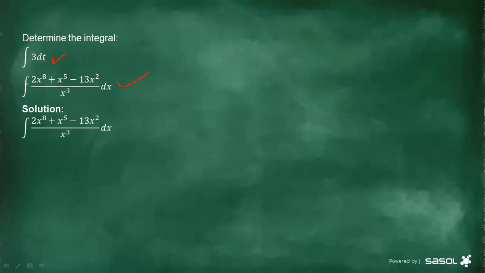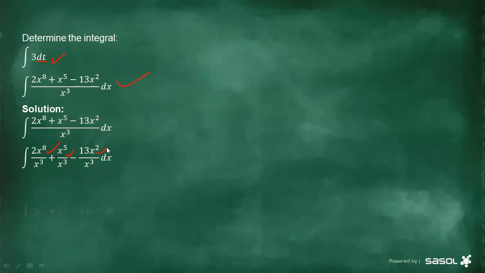Now, before you can integrate the second one, we first need to get rid of this division sign. Now, how do we do that? First, we're going to say 2x to the power 8 divided by x cubed. That's step number one. Number two, you say x to the power 5 divided by x to the power 3. That is the second one. And then we say 13x squared divided by x cubed. That is the third one.